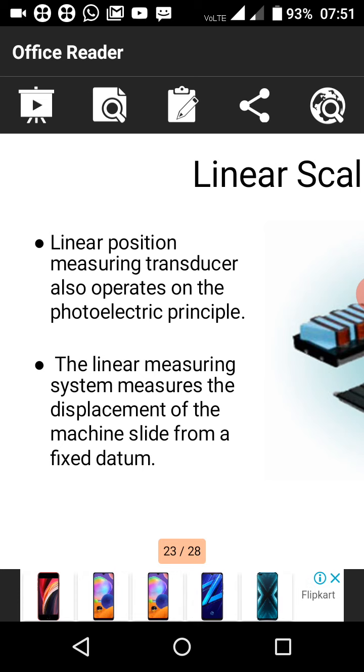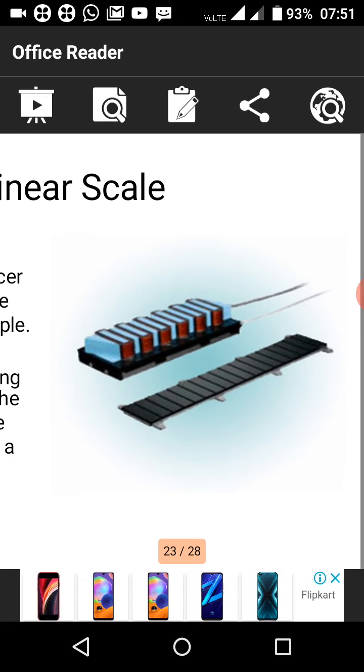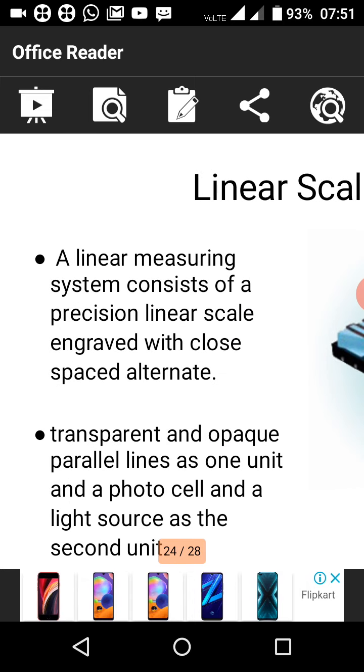The linear measurement system measures the displacement of the machine slides from the fixed datum. Datum is nothing but the 0 position. A linear measuring system consists of a precision linear scale with closely spaced transparent and opaque parallel lines as one unit, and photocells and a light source as the second unit.